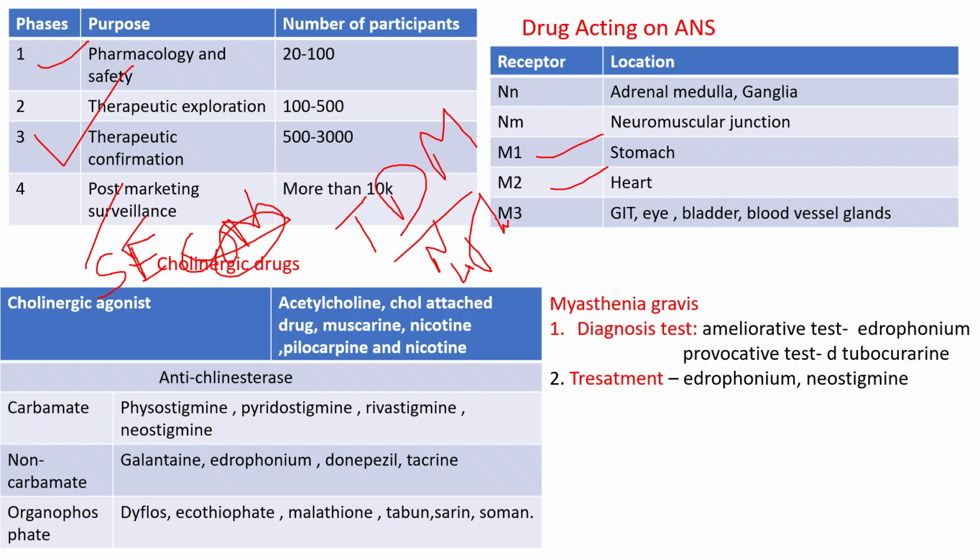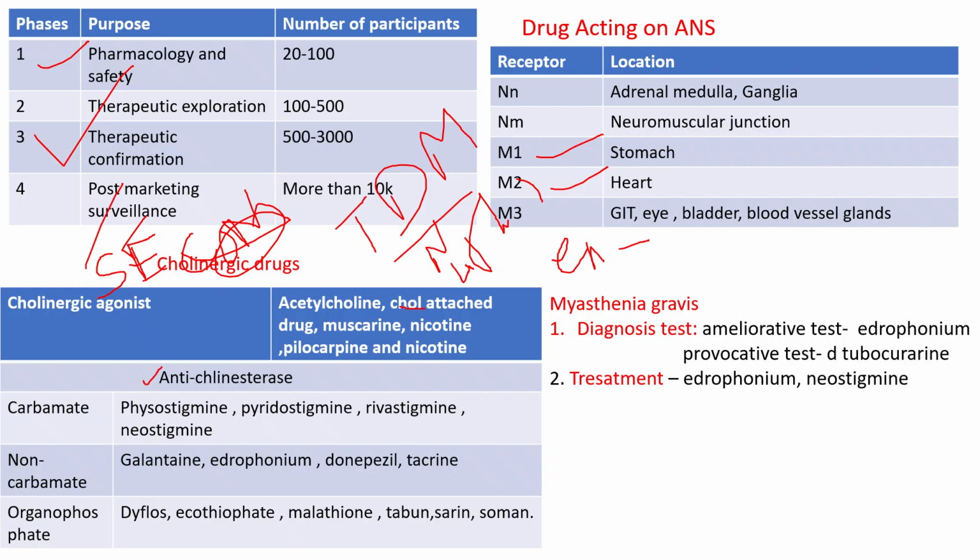From this, M2 and M4, the even numbers, are inhibitory, and the odd numbers, M1, M3, M5, are excitatory. That's it. Now you have to remember cholinergic drugs. Cholinergic agonists mean directly acting drugs. Examples: acetylcholine and all the choline esters, carbachol, methacholine. These are all directly acting cholinergic drugs or cholinergic agonists.